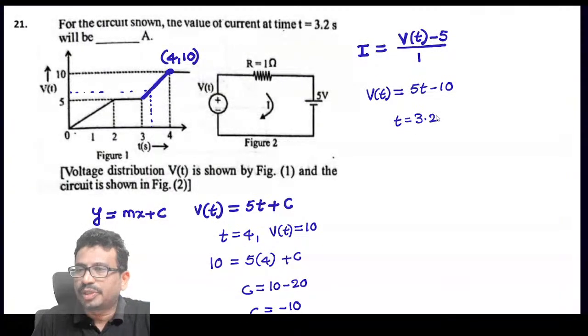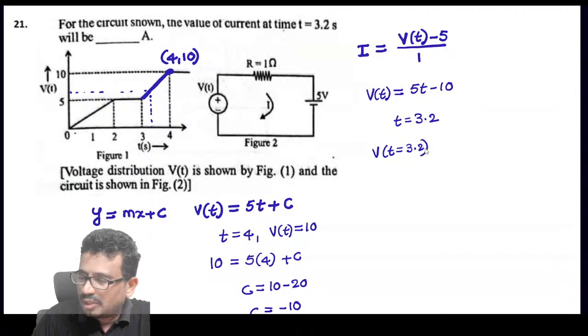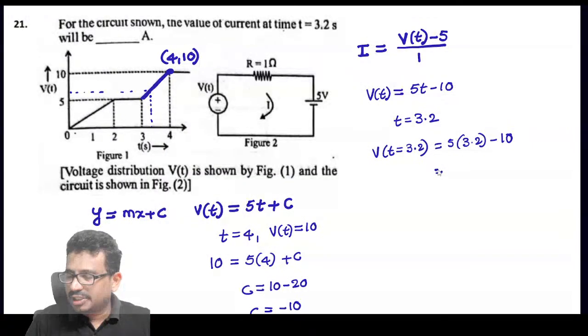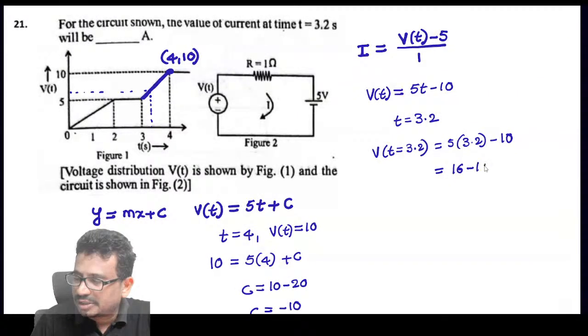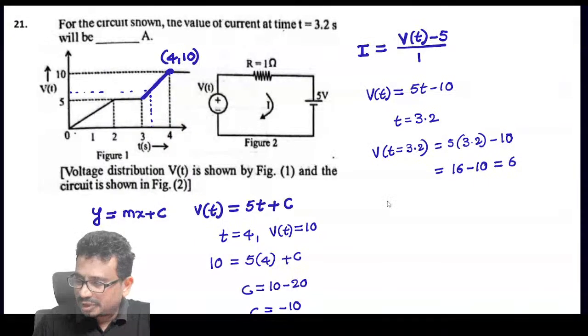Now we need the voltage at t equal to 3.2 seconds. Put the t value 3.2 in the above equation. V(t) at t equal to 3.2 is 5 into 3.2 minus 10. How much will we get here? 5 into 3.2 is 16, and 16 minus 10 is 6. So that is what I will get. I is equal to (6 minus 5) by 1, which is equal to 1 ampere.